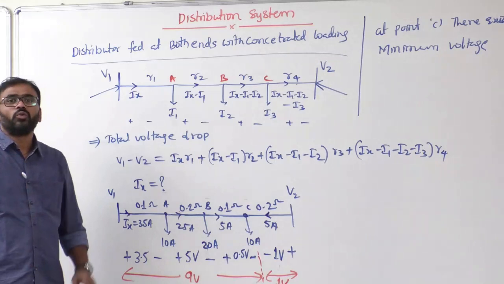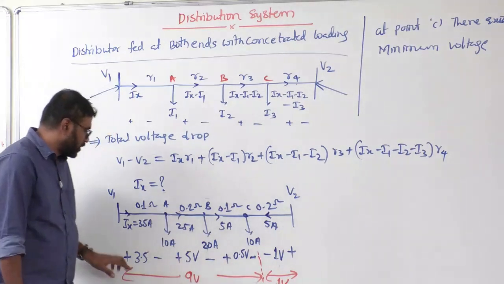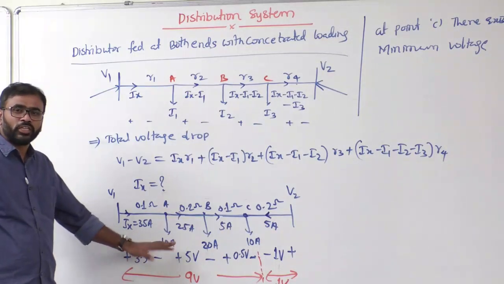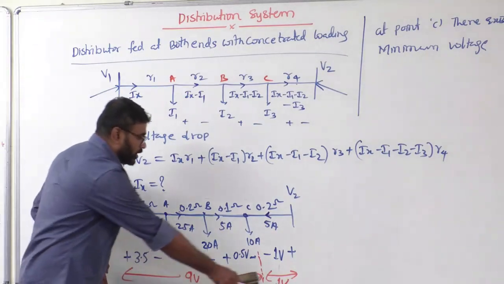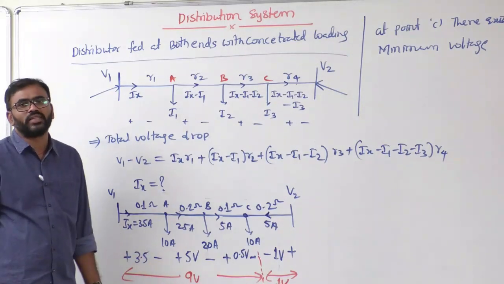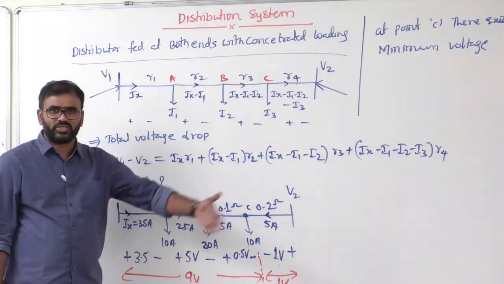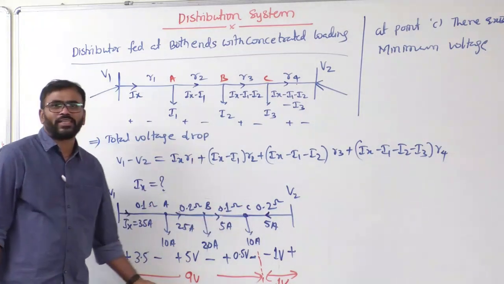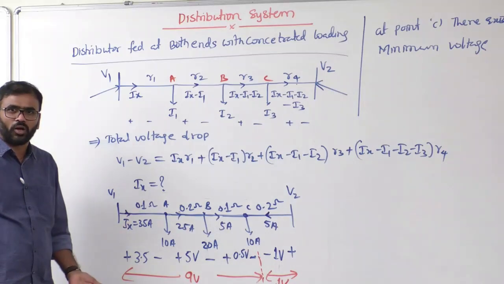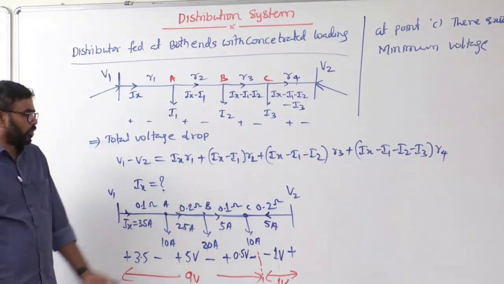He will ask you what is the maximum voltage drop. The maximum voltage drop is not 5 volt. Maximum voltage drop meaning is what? From here to here the total voltage drop is what? 9 volts. The maximum voltage drop meaning is that. Okay, 9 volts. That means we can write what? Two sides. In the two sides which is maximum, that is called maximum voltage drop. That is what here? 9 volts.